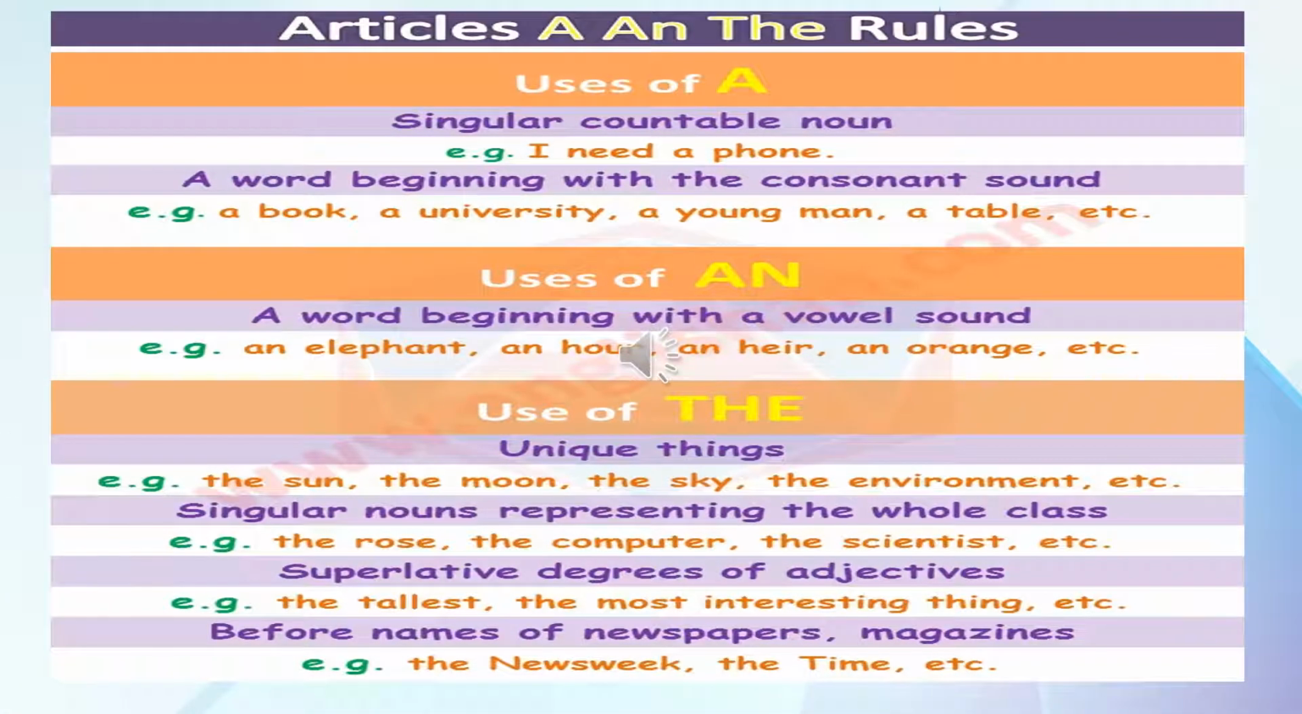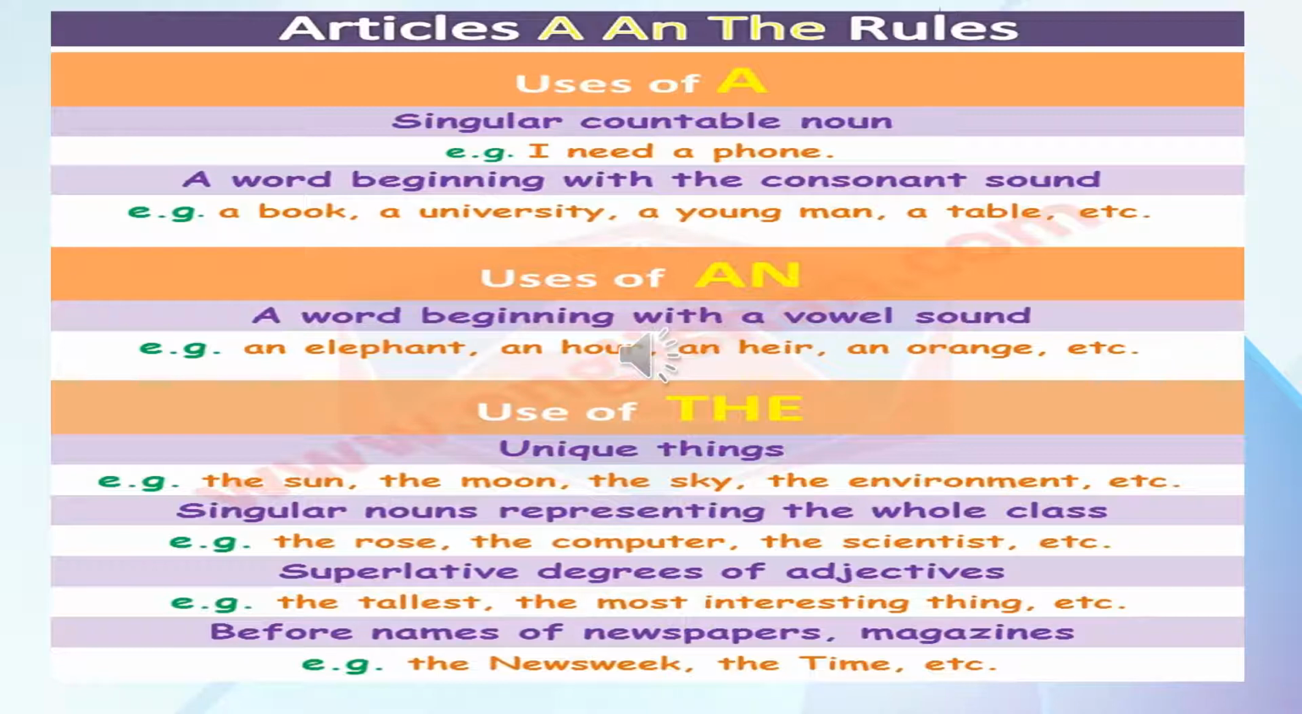So, I have made a list of rules which we normally follow for the articles a and an. We use article a with singular countable noun. For example, I need a phone. Phone is singular, a word beginning with the consonant sound. A book, a university, a young man, a table, etc. Here, U is a vowel, but still we have used a, because in university, U gives the sound of y, not a.